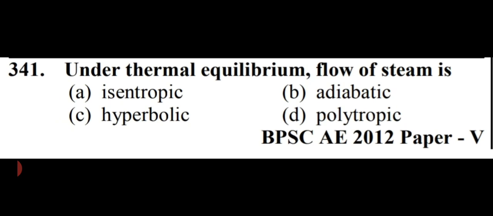Under thermal equilibrium, flow of steam is. Options are isentropic, adiabatic, hyperbolic, or polytropic. So friends, in this case, under thermal equilibrium, flow of steam is isentropic. That is option number A, isentropic.